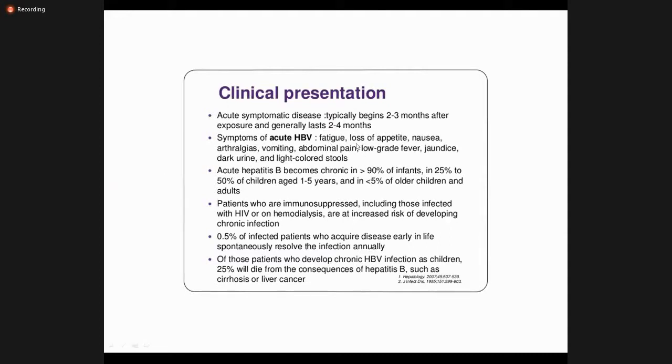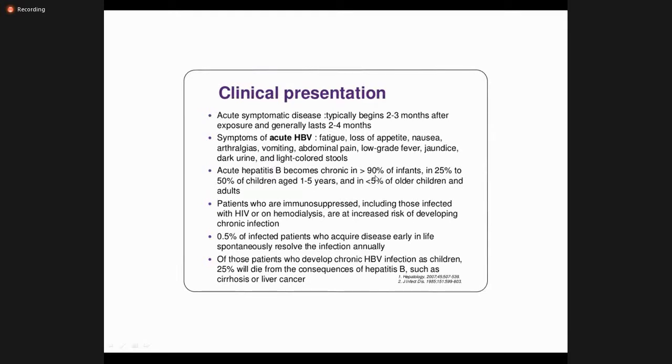Fatigue, loss of appetite, nausea, arthralgias, vomiting, abdominal pain, low grade fever, jaundice, dark urine, light stools. So these are the very common features to all of the hepatitis. So acute hepatitis B becomes chronic in more than 90%.